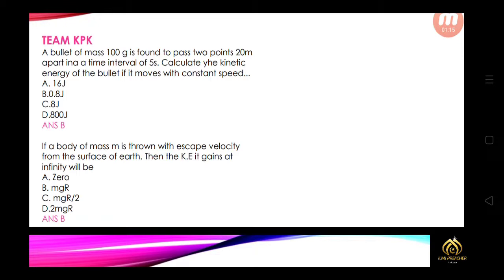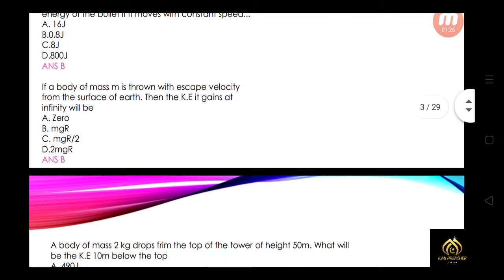A bullet of mass 100 gram is found to pass 2 points 20 meter apart in a time interval of 5 seconds. Calculate the kinetic energy of the bullet if it moves with a constant speed. So that is option B, 0.8 joule. And if you want the solution of this MCQ, then must check out our Facebook group. You will find the solution of this MCQ there.